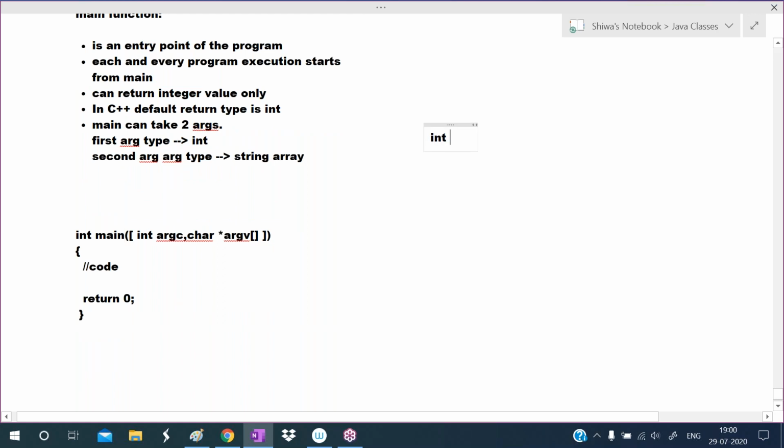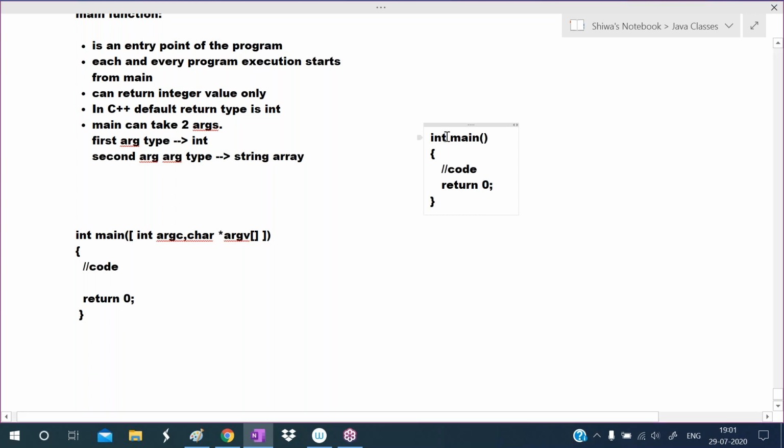Just simply what we write here, int main. No need to write command line arguments. Starting point of main, ending point of main. This curly brace indicates the starting point of the main function. This closing curly brace indicates the ending point of the main function. Here we can write code as per our requirement. Last statement is what? Return 0.